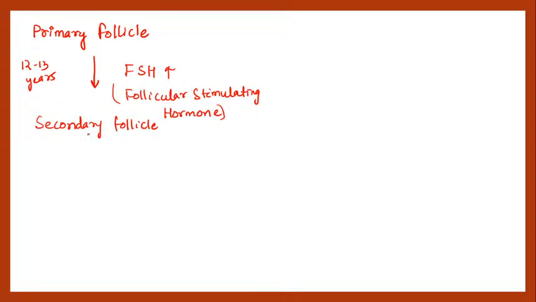This is just because of the granulosa cells, right? So follicular stimulating hormone will increase the formation of the follicular cells, the granulosa cell proliferation. And it will be the first day, and the secondary follicle is now formed. After the secondary follicle is formed, now it will be a preantral follicle. It's called a preantral follicle, right?